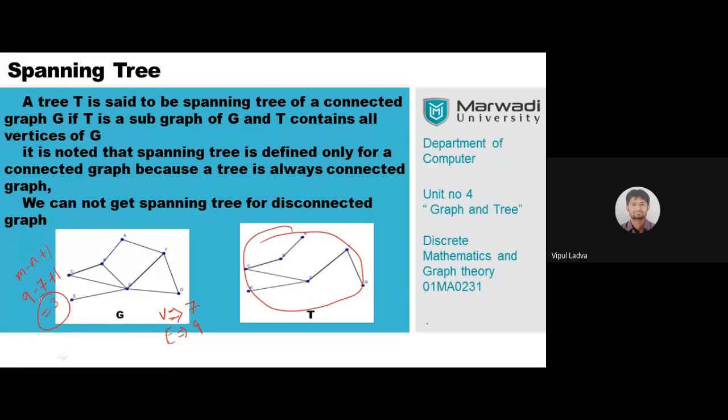That means we are supposed to delete 3 edges from this graph. So 9 minus 3 will be 6. 6 edges will be there in the spanning tree of that graph. In that way, this formula will work. I may even set one or two MCQs or short questions for the midterm examination based on this formula. So take care of this formula.